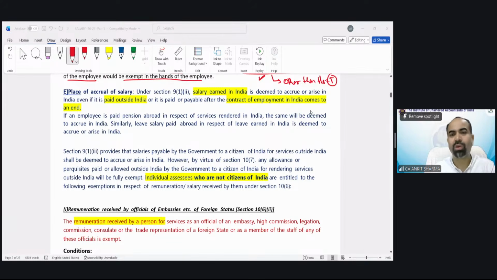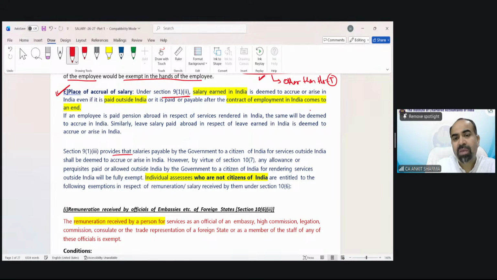Place of accrual of salary. So where you earn your salary, where you receive that salary, that could be a case of taxability also, as we discussed under section 9(1)(ii), deemed to arise, etc. So we have already gone through the importance of this point under the last chapter. So kindly go through it.